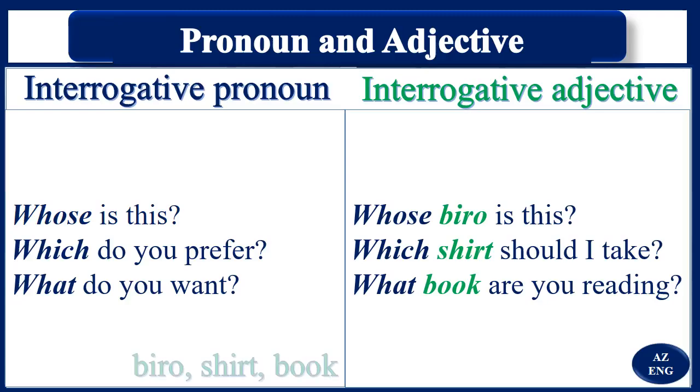What you should remember is biro, shirt, book are nouns. They are nouns. I remember what an adjective does, telling you more about a noun or a pronoun. So whose is this? Pronoun. Whose biro is this? Adjective. Which do you prefer? Pronoun. Which shirt should I take? Adjective. What do you want? Pronoun. What book are you reading? Adjective. Not difficult, right? Let's move on.